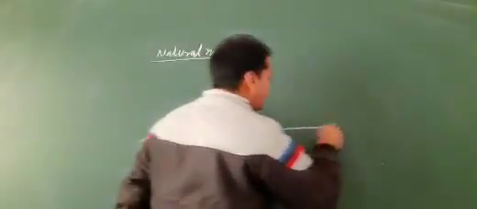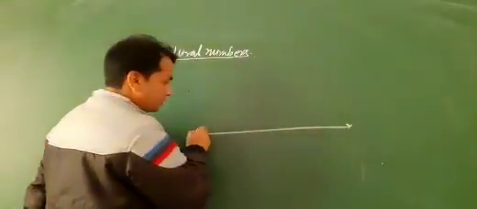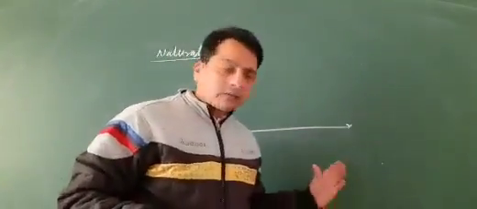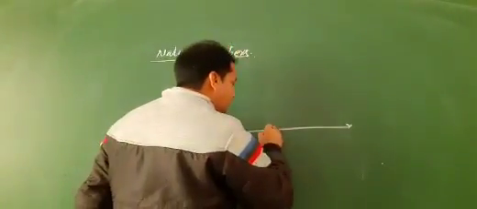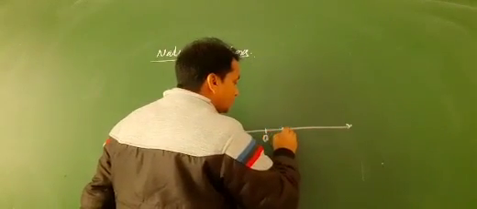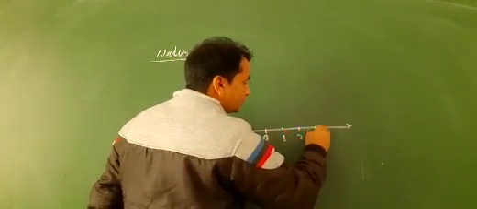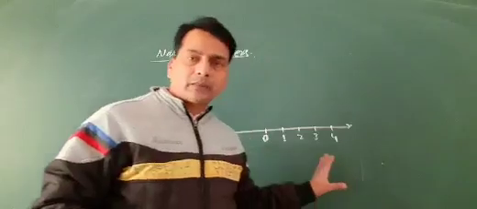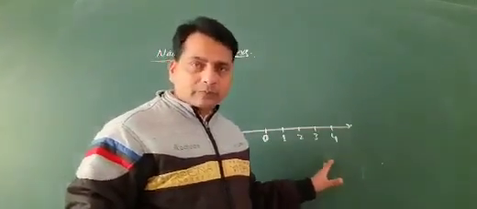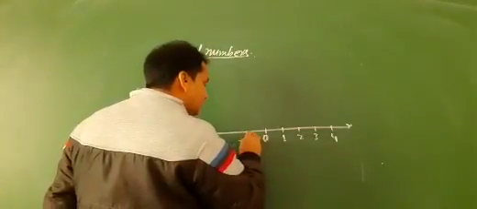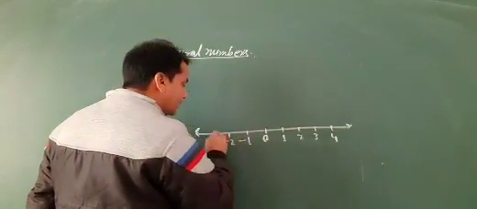So here is the number line. As you know, on the number line, all the numbers on the right side of zero, 1, 2, 3, 4, have a positive sign, and on the left side of zero the sign will be negative.